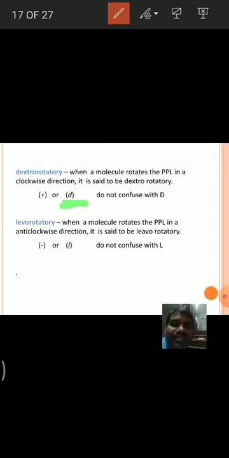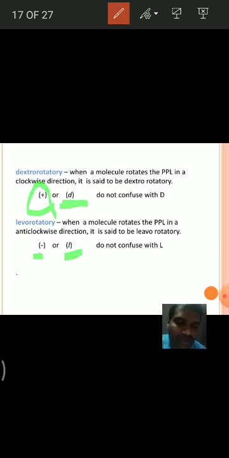We can write it as small d, or with a plus symbol. And the molecules which rotate the plane polarized light in anti-clockwise direction are said to be levorotatory compounds.